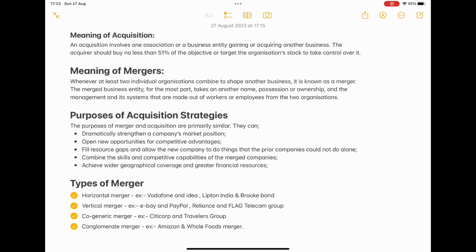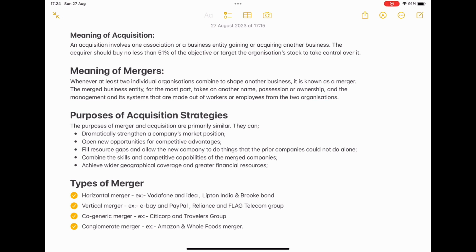See, next, the meaning of merger. Whenever at least two individual organizations combine to shape another business, it is known as a merger. The merged business entity for the most part takes on another name, ownership and management, and its systems are made up of workers or employees from the two organizations.